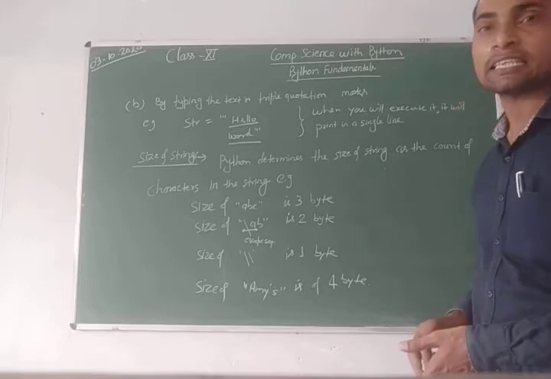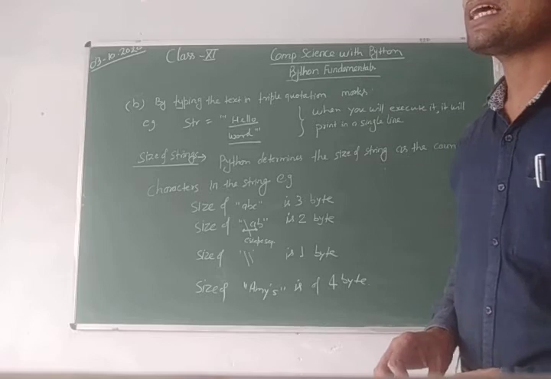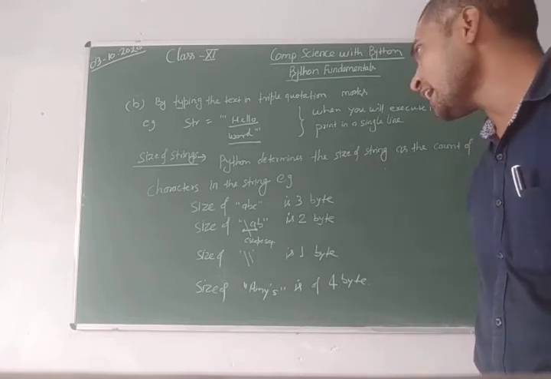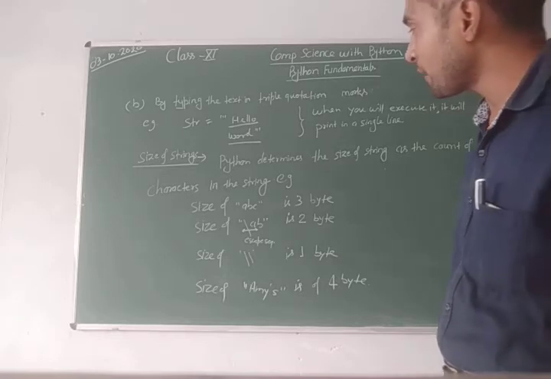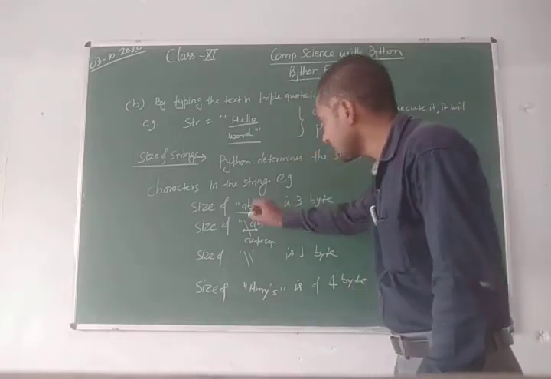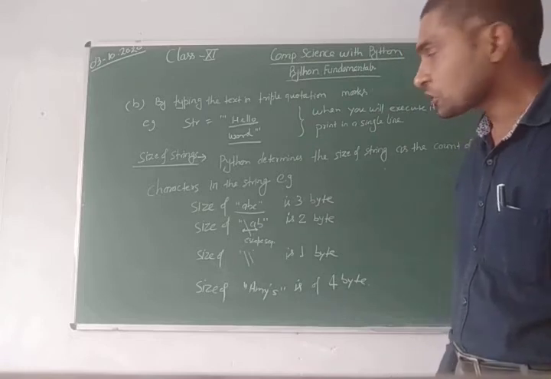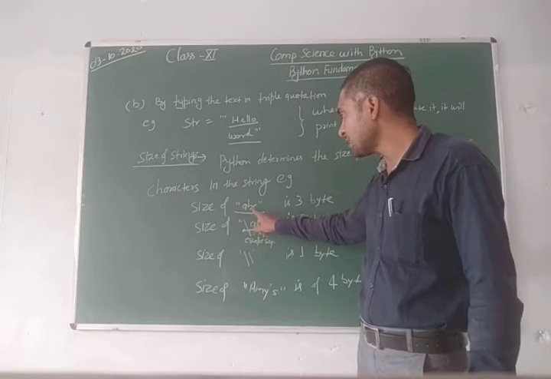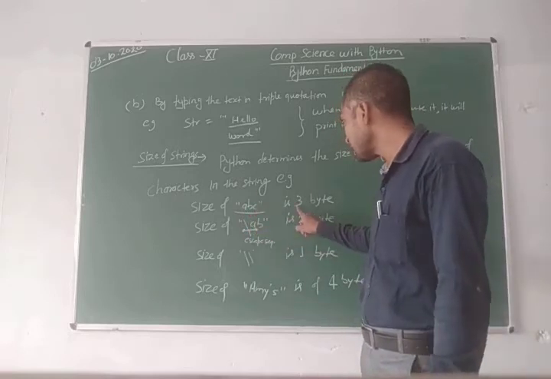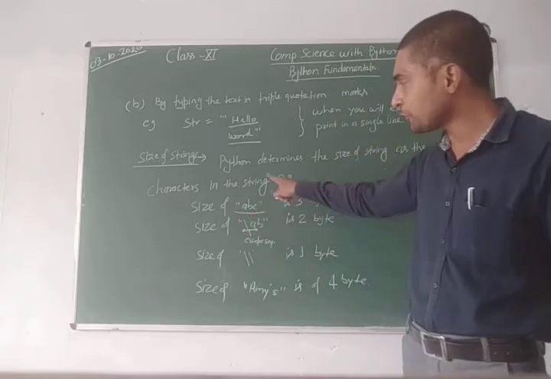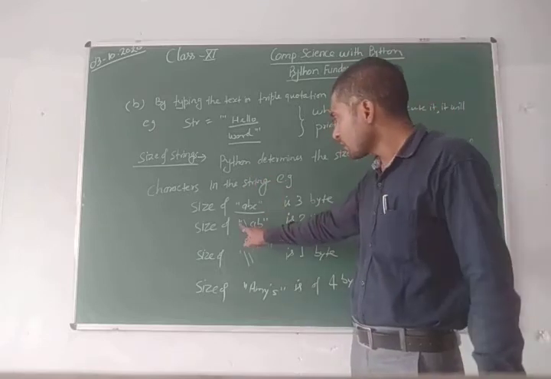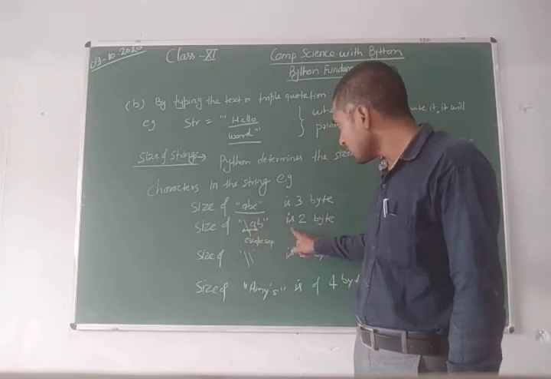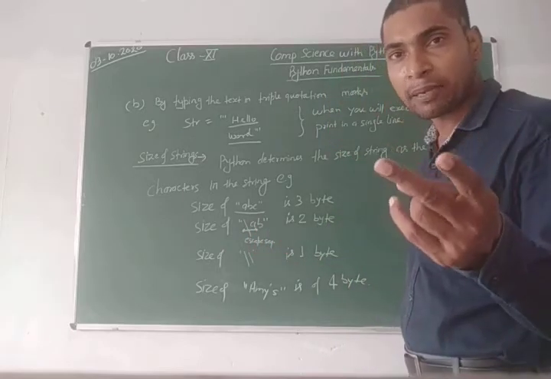Now let us see some examples. The string ABC written in double quotation marks has three characters A, B, C, so it will take 3 bytes to store. Next, inside double inverted comma, slash a b. It will take 2 bytes of memory space.